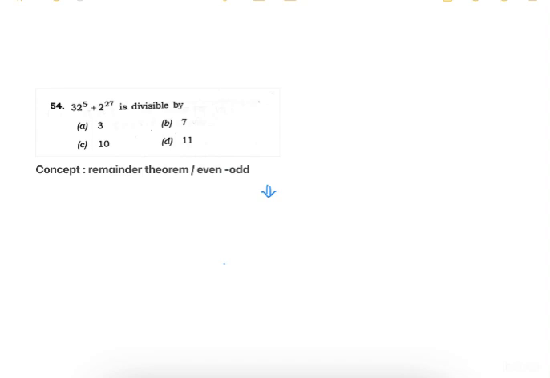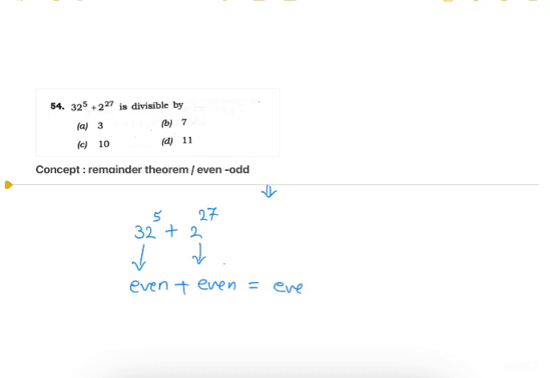Now this question is based on the concept of odd even numbers, or you can solve this question also by using the remainder theorem. So first we will use the even odd concept. This expression is 32 to the power 5 plus 2 to the power 27. From the first expression we get an even number, from the second expression we also get an even number, and the sum will give us an even number.